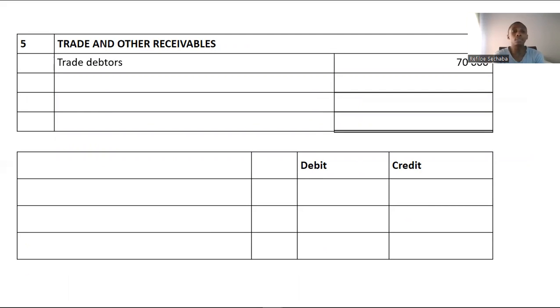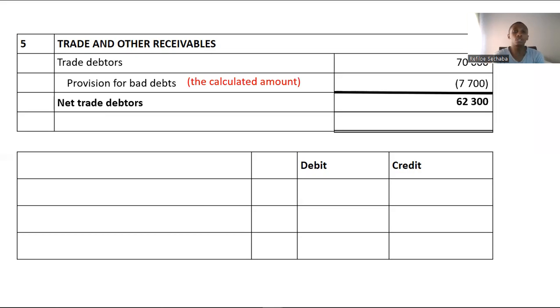We need to decrease it by the provision to reflect the current circumstances of economic benefits that we'll get in the future. That is why here our provision, the final provision that we calculated, we're going to subtract from trade debtors to get our net trade debtors of 300, which reflect economic benefits or money we expect to get from debtors in the future. And that is the definition of your asset.